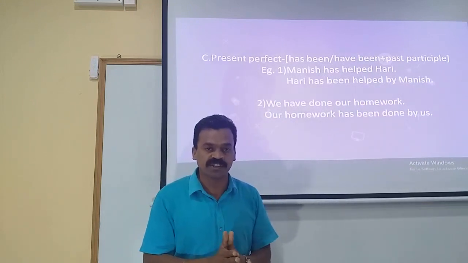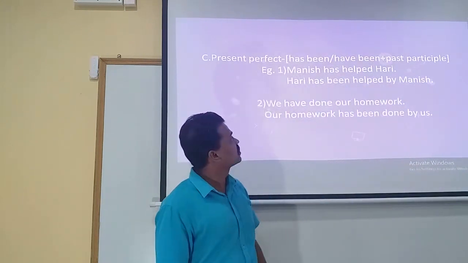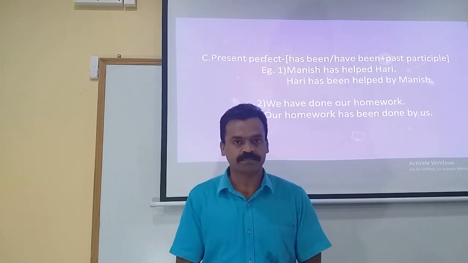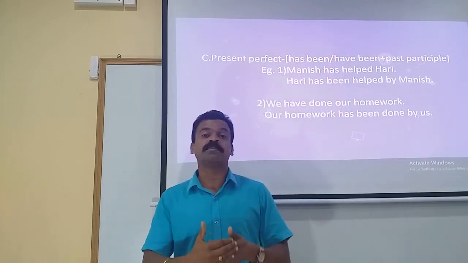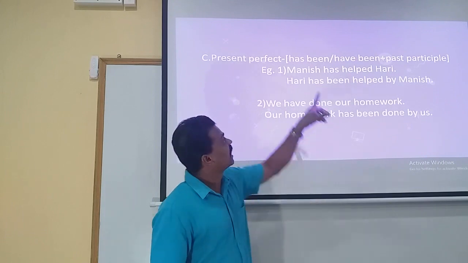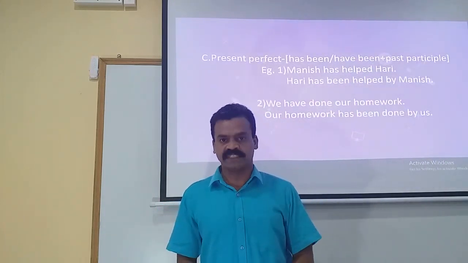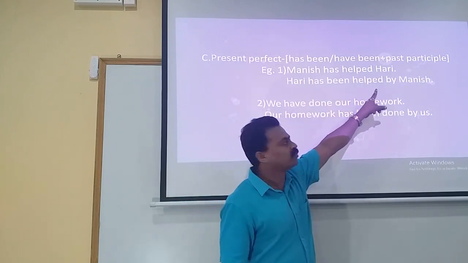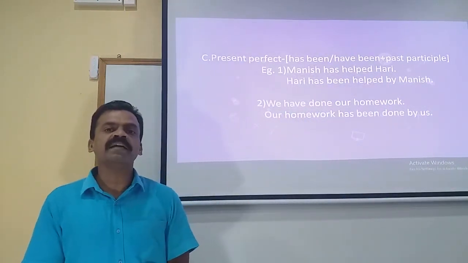Once again let us proceed to the example given here. Manish has helped Hari. Whom has Manish helped? We have the answer, Hari. So Hari was the object in the active voice statement given there that turned to be the subject in passive voice. And Hari being the singular subject and the tense of the statement, has helped, indicating the present perfect tense, we make use of Hari has been and third form of the verb, by Manish. So Hari has been helped by Manish.